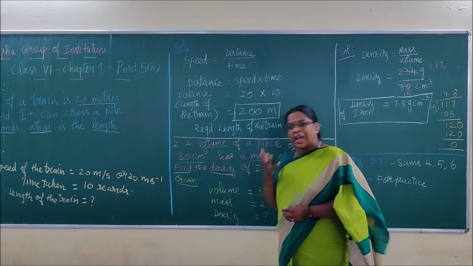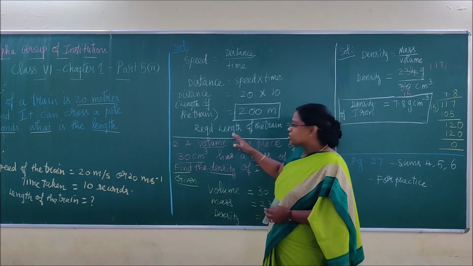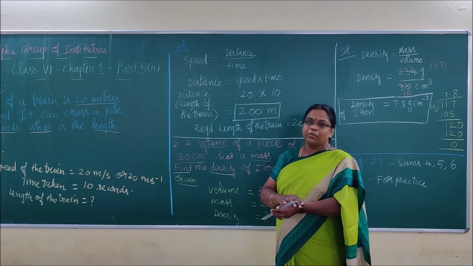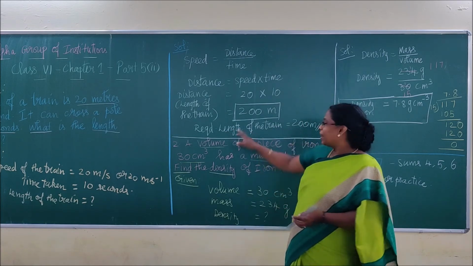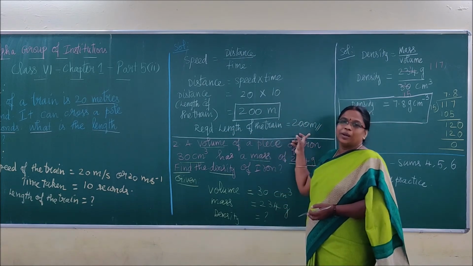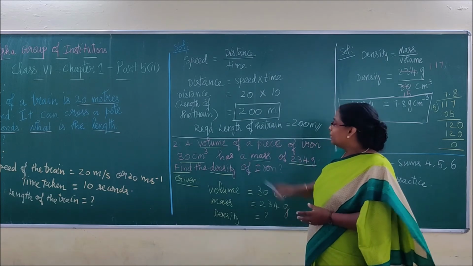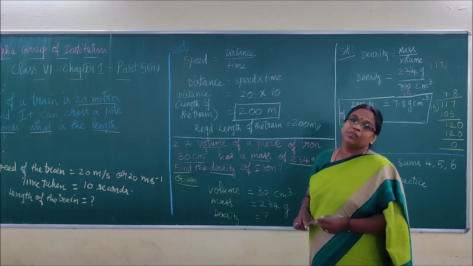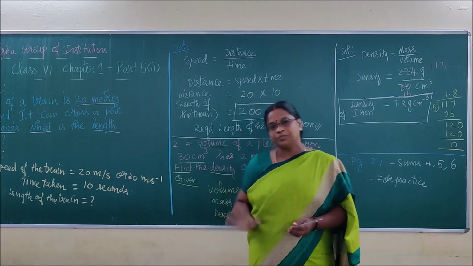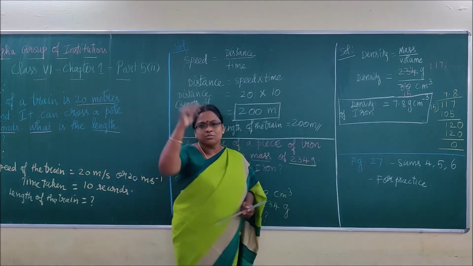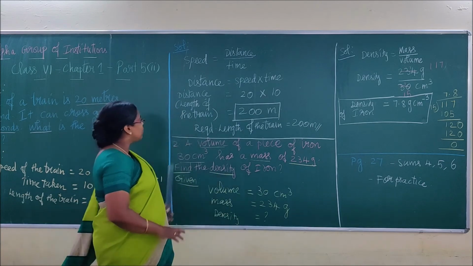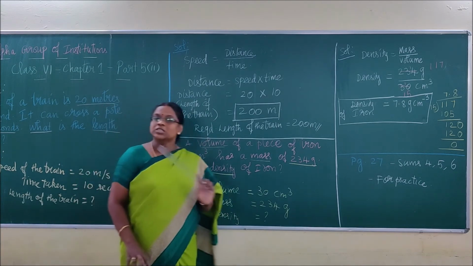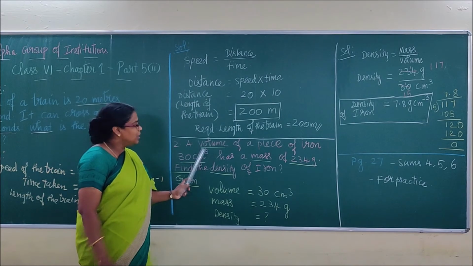If you don't have time, children, and this is all highly time consuming, how can I write this full statement? You simply write: required answer 200 meter. Simple enough. But this statement is very important if it is a theory based answer. For need based objective type or fill in the blanks, there is no need. So this is how, in a very detailed way, we need to do the sum. Now we will move to the other sum.